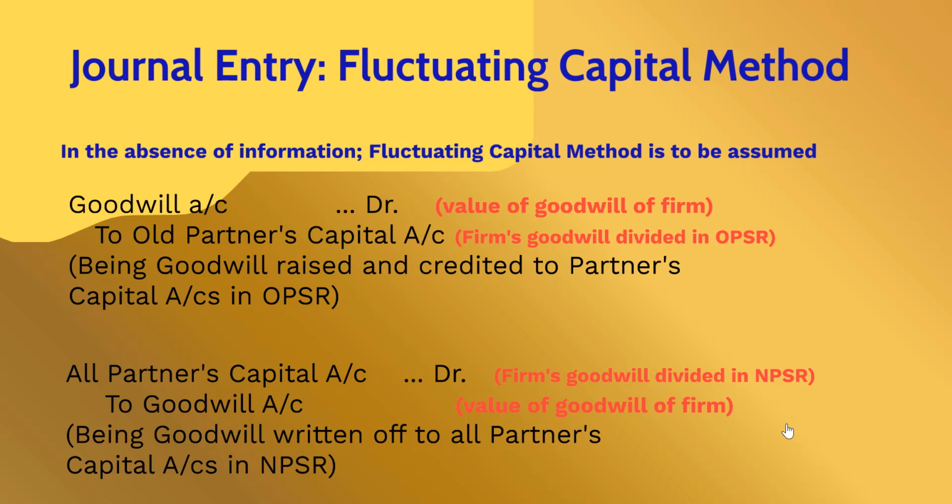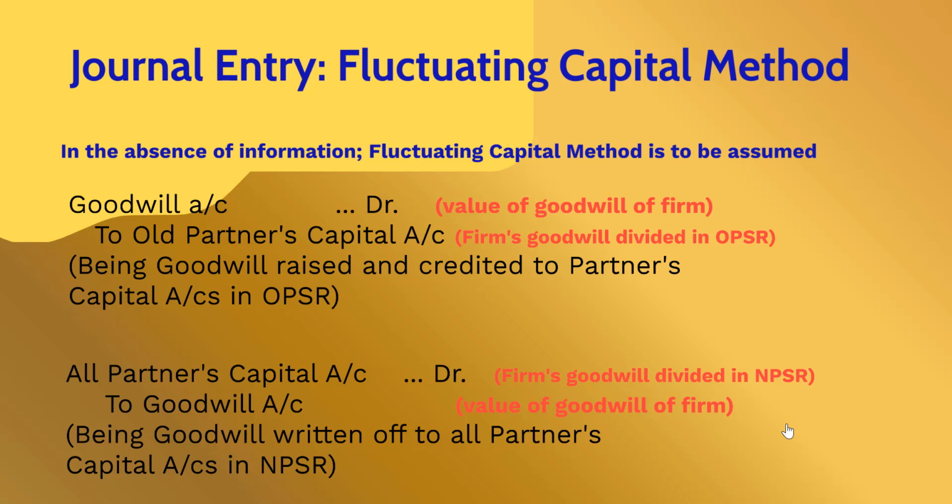So to raise goodwill in the books, we need to debit goodwill account with the value of goodwill of the firm and credit the partners' capital accounts with the goodwill divided in old profit sharing ratio.